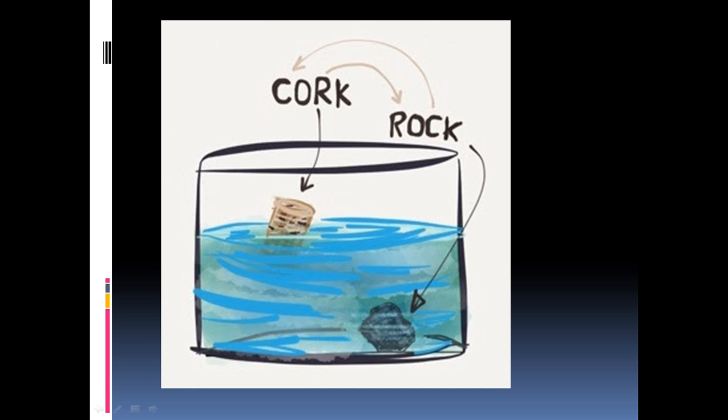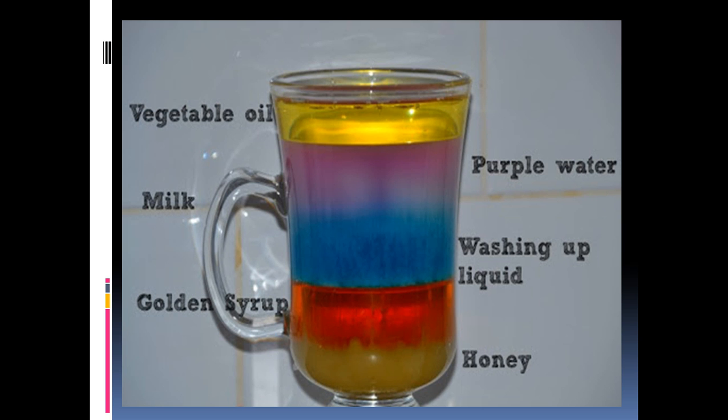You can see in this figure, if you take water in a beaker, and throw a cork and then a rock into that water, what will happen? The rock will sink. Why? Because the rock is denser than the cork. If you see this another example, these are the liquids. First, if you pour the honey and then golden syrup, washing up liquid, milk and then purple water, vegetable oil. By observing this image, you can say that honey is denser than these oils.